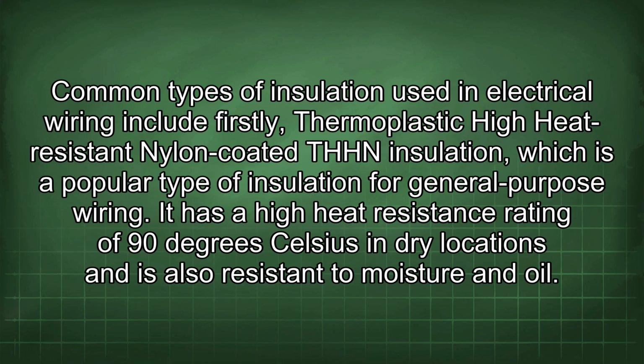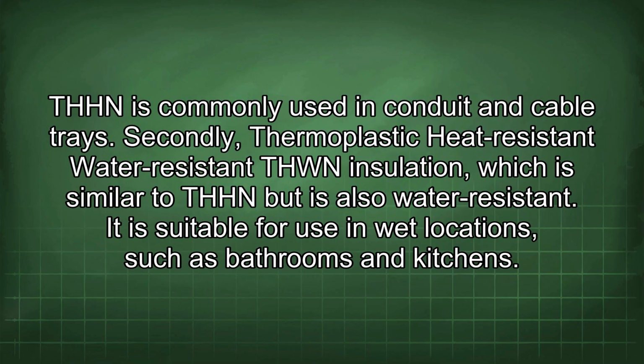Common types of insulation used in electrical wiring include, firstly, thermoplastic high heat-resistant nylon-coated THHN insulation, which is a popular type of insulation for general purpose wiring. It has a high heat resistance rating of 90 degrees Celsius in dry locations and is also resistant to moisture and oil. THHN is commonly used in conduit and cable trays.